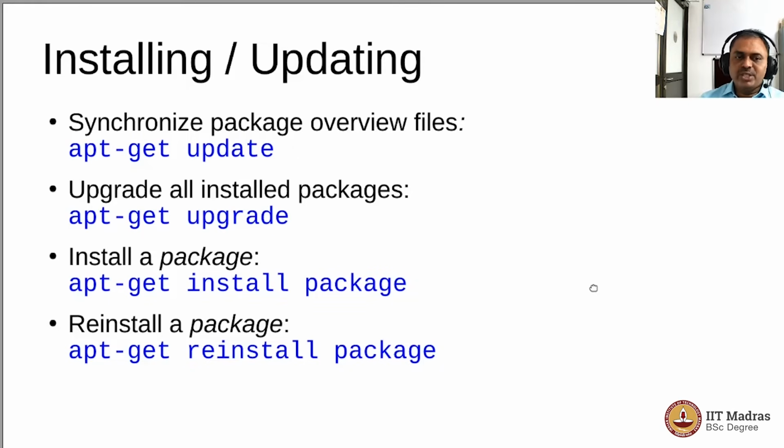And then you can install a package by simply typing apt-get install package name, and then if you want to reinstall it, you could also do that by using the command reinstall package. And all these commands will require sudo as a prefix, because these operations will modify the operating system, and therefore they are allowed only for the super users or administrators. So sudo permission is required for you to run these commands.